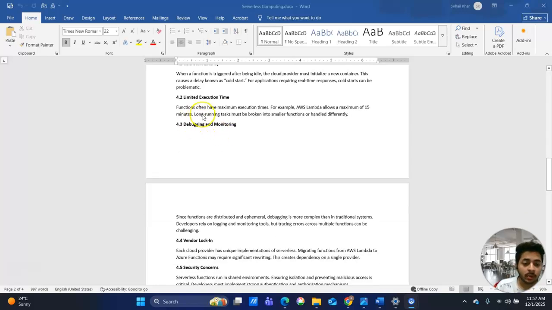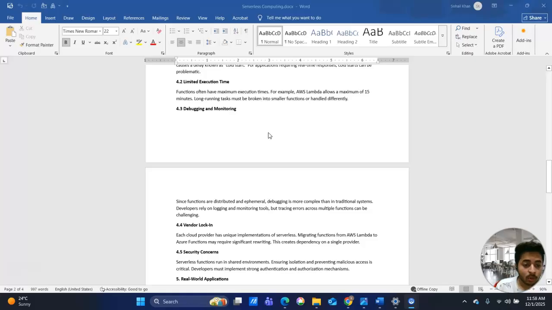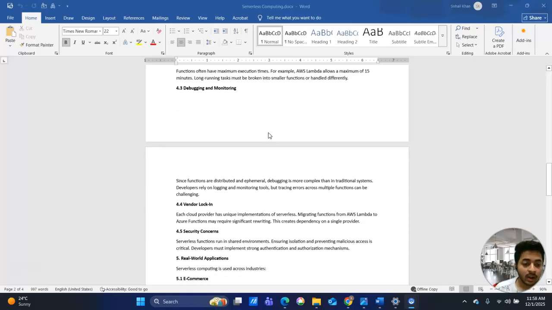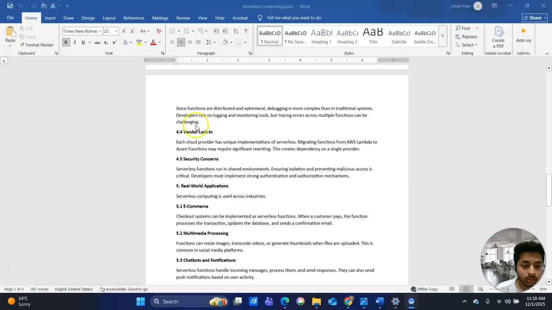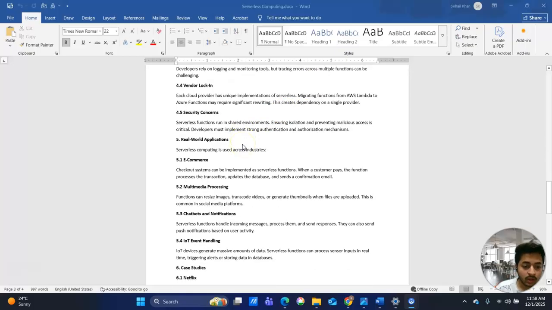Limited execution time. Functions often have a maximum execution time. For example, AWS Lambda allows a maximum of 15 minutes. Long-running tasks must be broken into smaller functions or handled differently. Debugging and monitoring. Since functions are distributed and ephemeral, debugging is more complex than in traditional systems. Developers rely on logging and monitoring tools, but tracing errors across multiple functions can be challenging. Now we see security concerns.